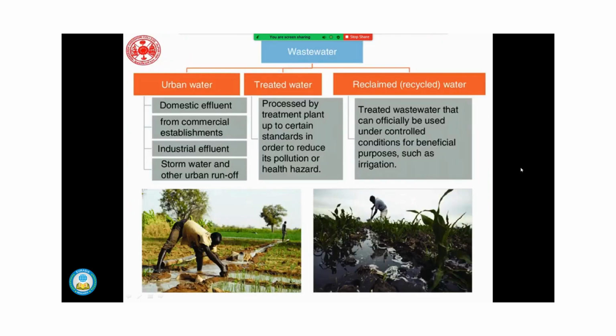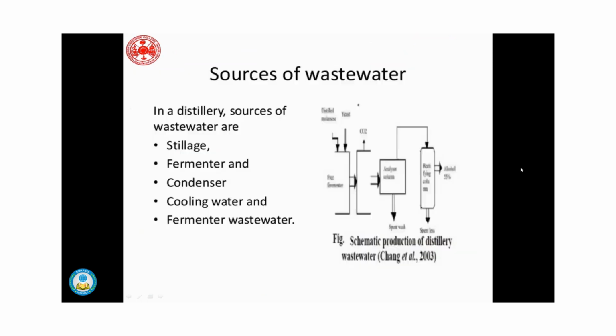Now, if I classify wastewater, it may be urban water, treated water, or reclaimed or recycled water. The wastewater released from distillery plants can be recycled or reused if treated properly. What are the sources? The sources may be stillage, fermenter, condenser, cooling water, or fermented wastewaters.